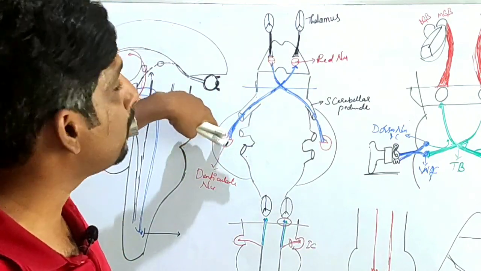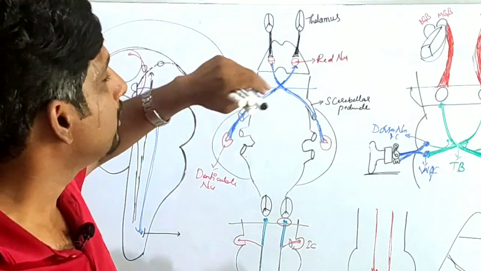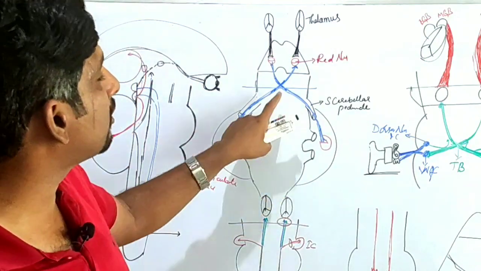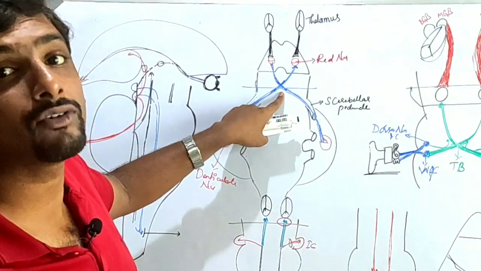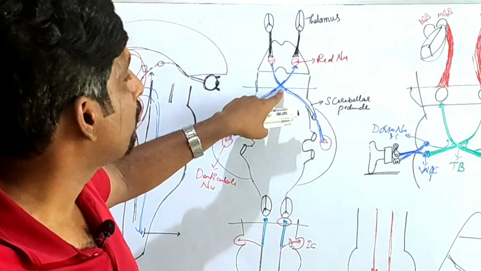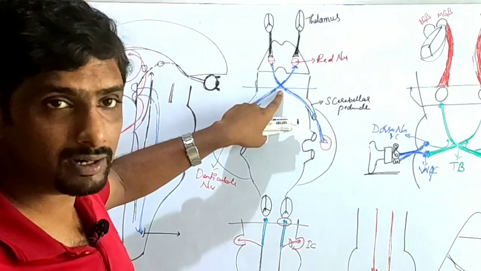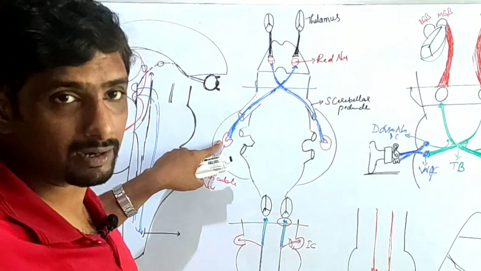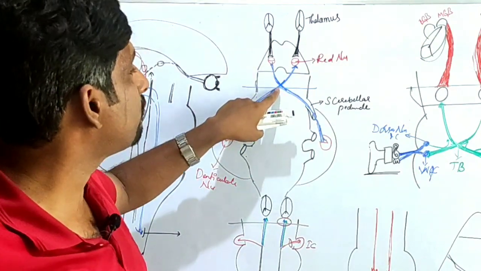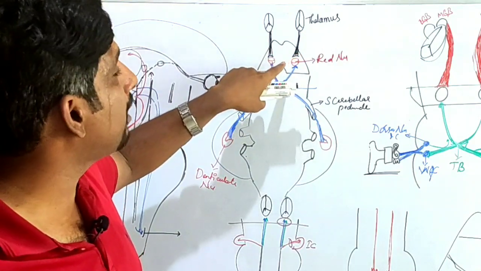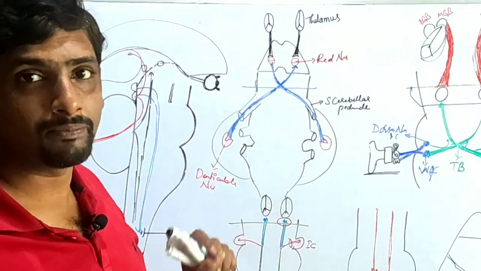Okay, sometimes they are called the rubrocerebellar pathway or cerebello-rubral pathway, right? So these are the pathways, and we will find them in the lower level of the midbrain. We will find the cross section of fibers which are crossing over here. We will call them the rubrocerebellar fibers. In the upper part of the midbrain, we will have the red nucleus related with the same structure.